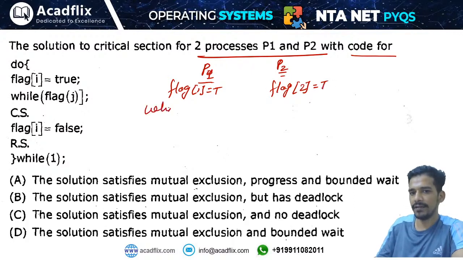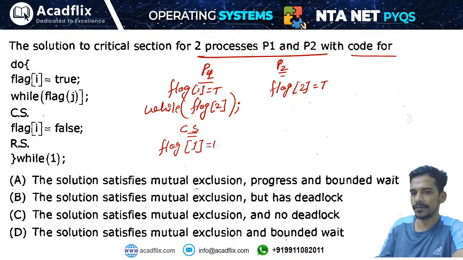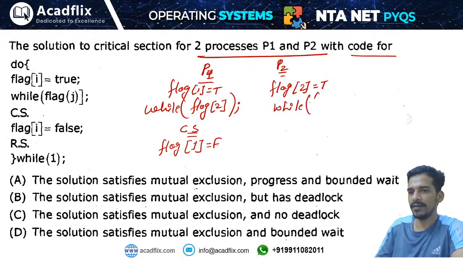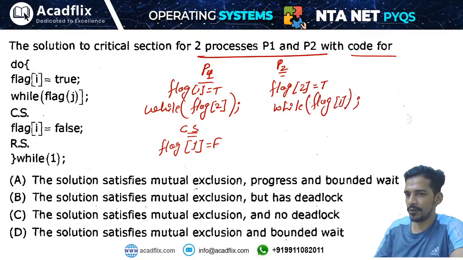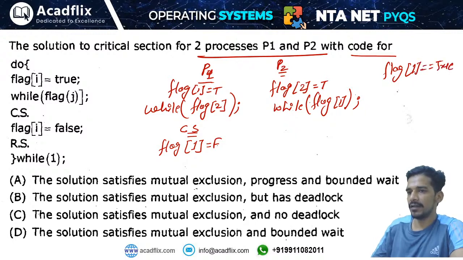Then it is saying that while flag j, that means flag 2, j means other process. Okay, this is checking that if the flag j is true, then it will stop here, then enter into the critical section, and after coming out of the critical section, set the value of flag i, that is flag 1 equals to false, or you can say 1 and 0. And it is also checking while flag 1 is equals to true. Okay, you can write flag 1 equals to true or simply flag 1, that is the same meaning. Okay, if you write flag 1 equals to true, that is also same as flag 1.